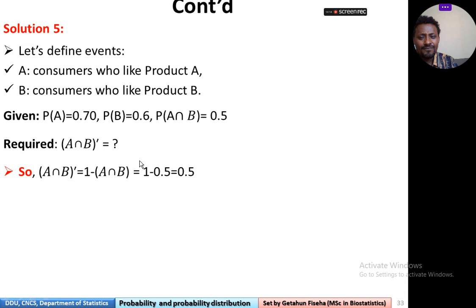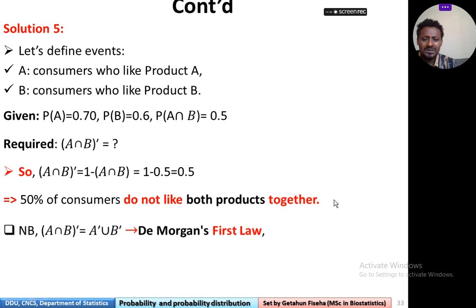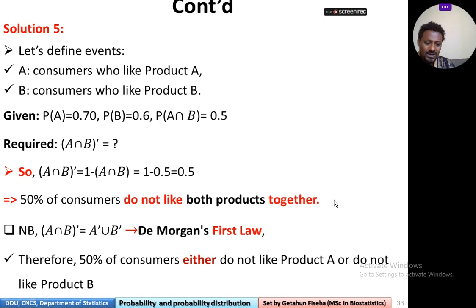So it can be found as probability of A intersection B complement is equivalent to 1 minus probability of A intersection B, which is 1 minus 0.5, which is equal to 0.5. This reveals that 50% of consumers don't like both products together. So it can be written in this way.